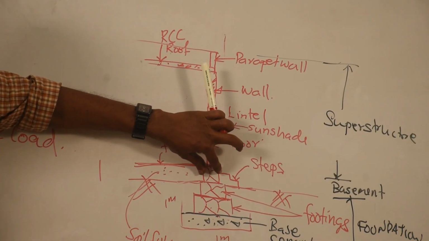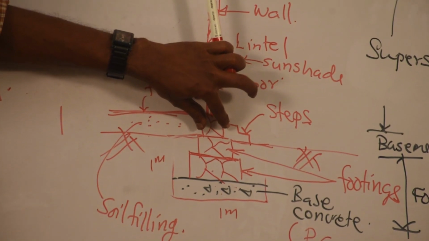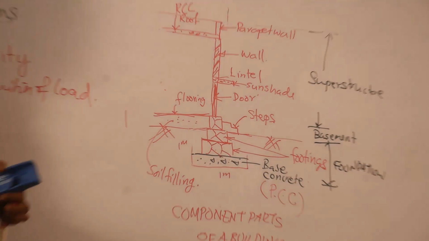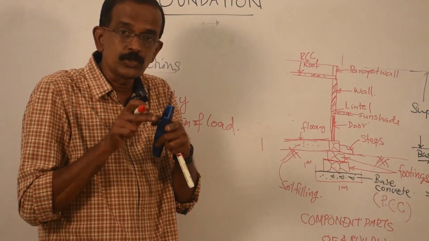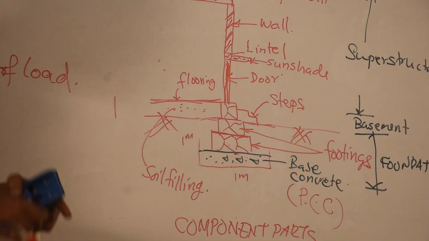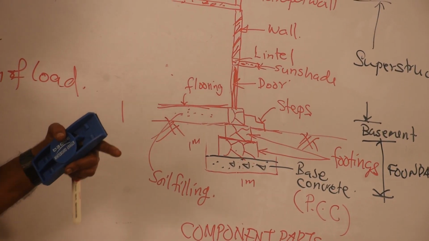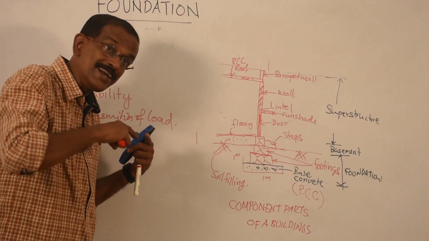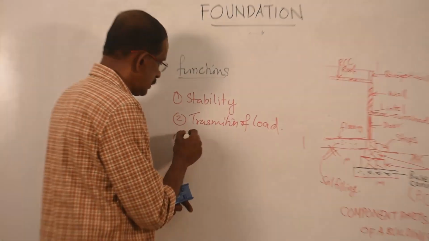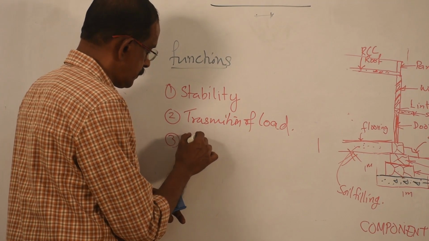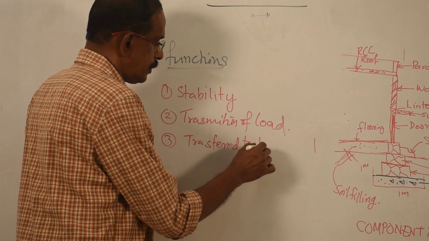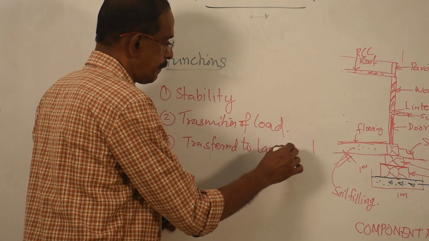When it reaches here, it becomes say 50 or 40, here 60, here 80, here 1 meter. So the weight is not transferred to a single point. It is transferred to a larger area and to the full length. Not only to this 1 meter, to the entire length, entire area. So the load is transferred to larger area.